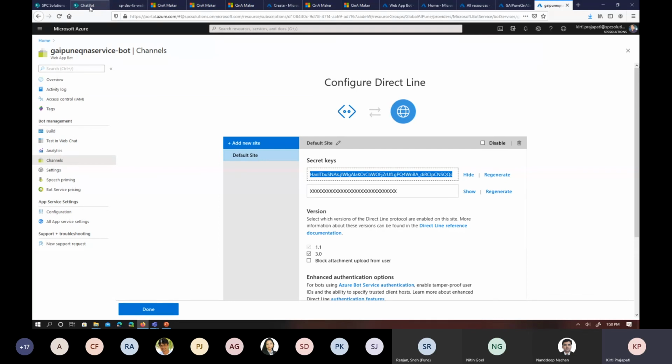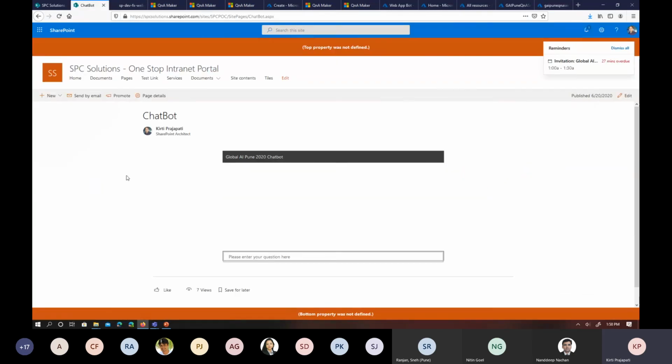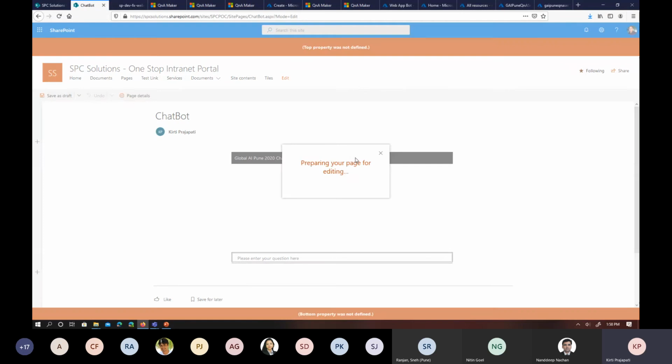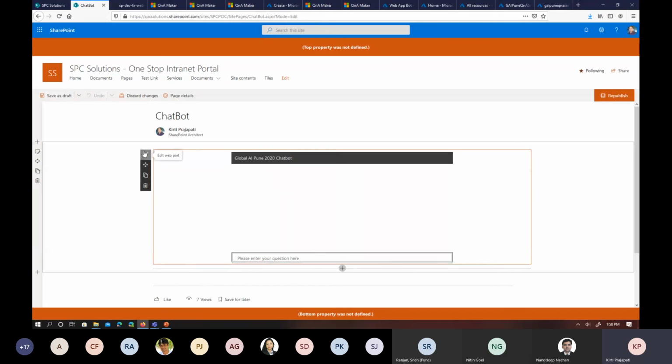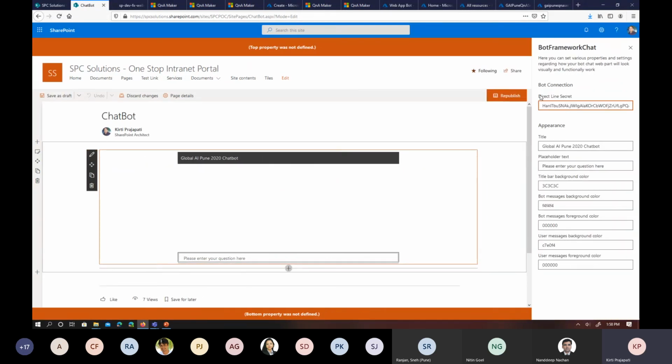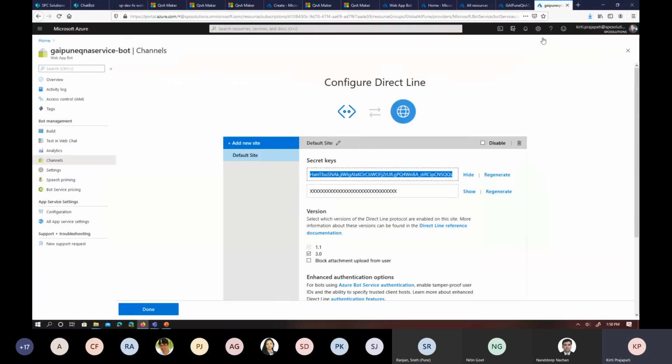Now I'm going to open this SharePoint portal where I have added this web part. Now I'm just adding this web part and I'll show you where you have to paste this URL. So here we have the direct line secret. Here you have to paste the information we have copied from here, the configure direct line.